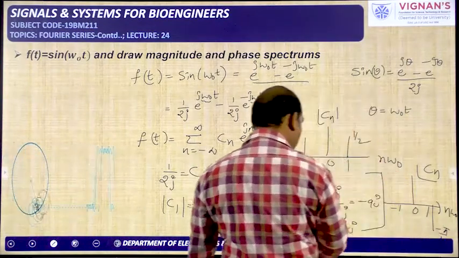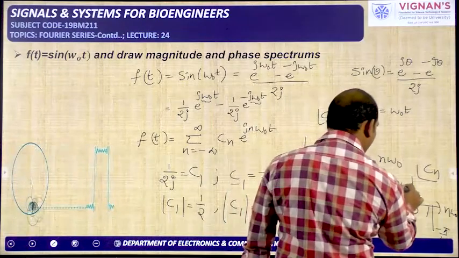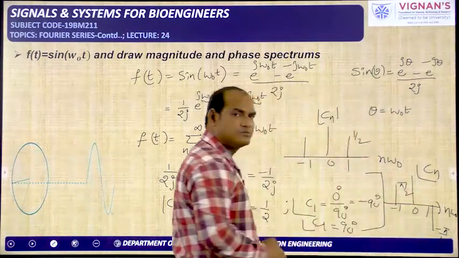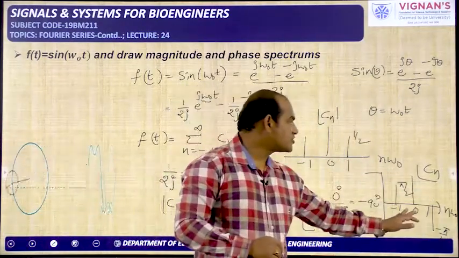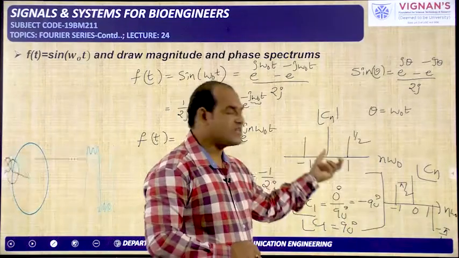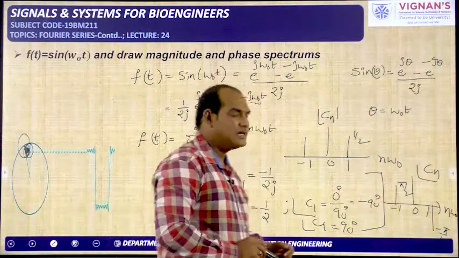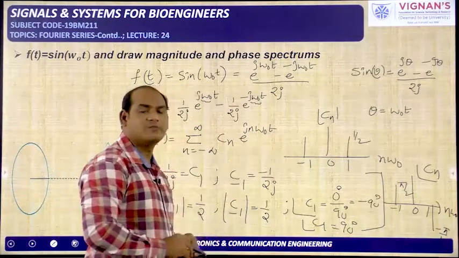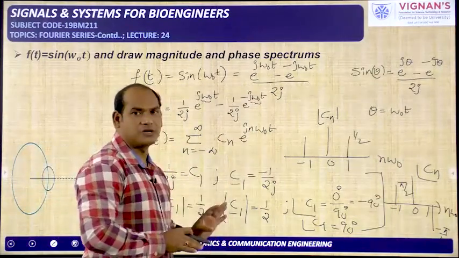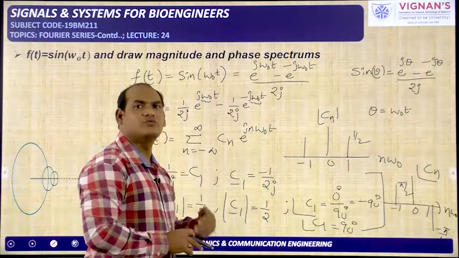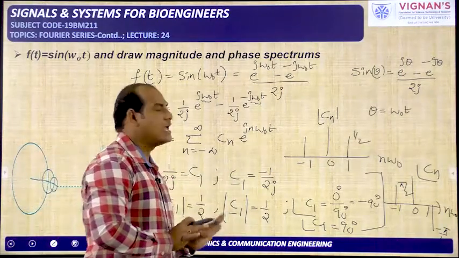If you take n is equal to minus 1, it is plus pi by 2. So the phase spectrum is an odd function and the magnitude spectrum is an even function. In the Fourier series for a periodic signal, we got the odd phase spectrum and the even magnitude spectrum. For any real signal it is possible, not only in Fourier series, in Fourier transform also the same thing will be available.